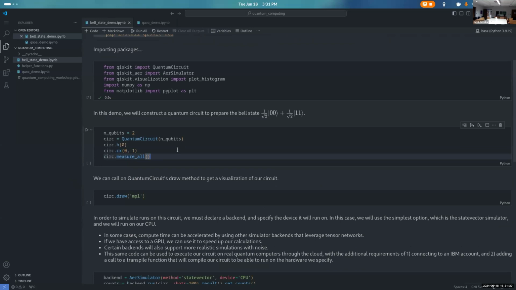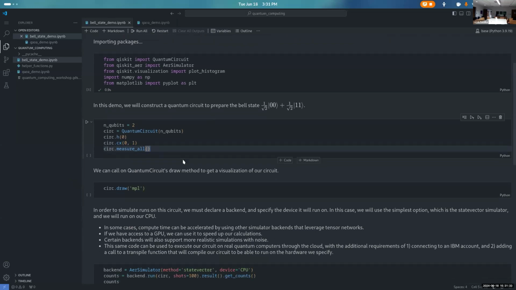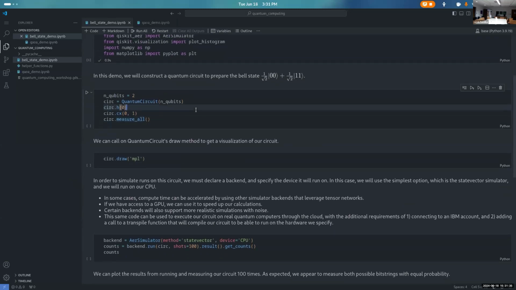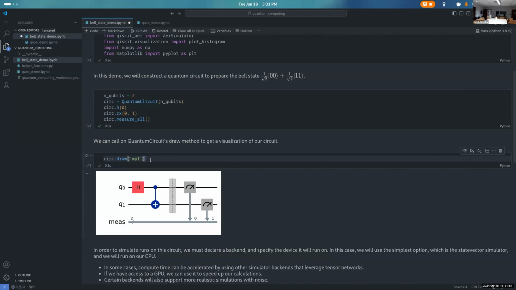Now this is all well and good. It's simple code, but it's hard to think about what it's actually doing. We can visualize it. I haven't run it yet, so I'll run it. It's not going to do anything yet. What we can do is call the quantum circuit's draw method to get a visualization of our circuit, which is circ.draw. And this MPL, you don't actually need, but it will use matplotlib's circuit drawing package. It'll just make it look prettier. Let's run this, and this is what we get. This is our visualization for a quantum circuit. This is the first qubit Q0, second qubit Q1. And this measurement down here shows that at the end, these two symbols correspond to a measurement in the Z basis, where we measure either a 0 or a 1.